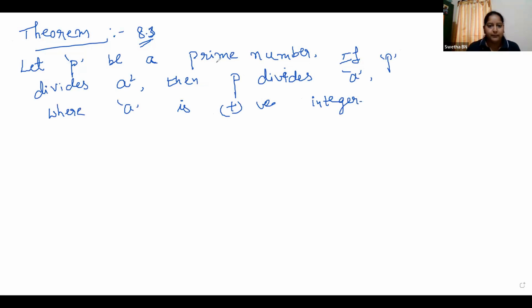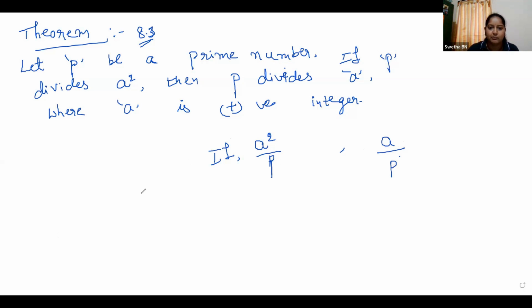Let P be a prime number. If P divides a square, that means what? If P divides a square, then P divides a also. Okay, that means if a square is divisible by P, then a is also divisible by P.